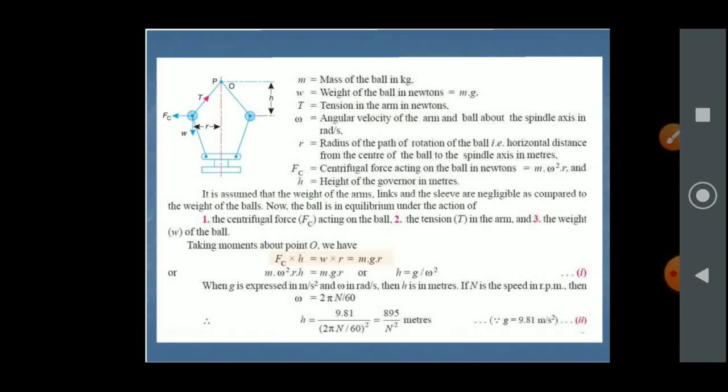Here the value of g is 9.81 meter per second square, so h is equal to 9.81 divided by (2 pi N divided by 60) square. By dividing all these values, we get h equal to 895 divided by N square meters.